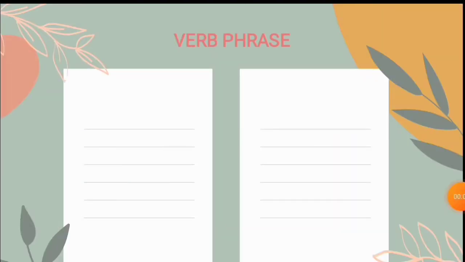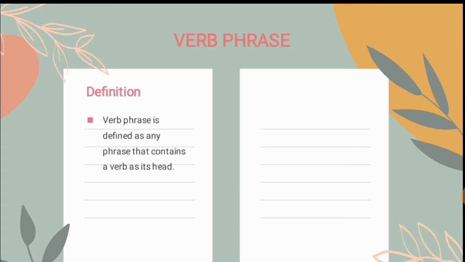And the second kind of phrase is verb phrase. The definition of verb phrase is defined as any phrase that contains a verb as its head. Jadi, verb phrase bisa didefinisikan sebagai frasa yang memiliki verb sebagai head of phrase.